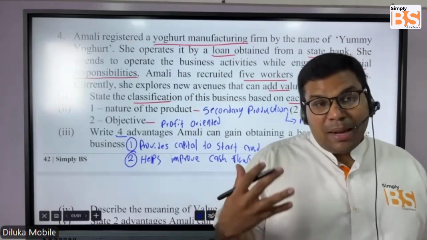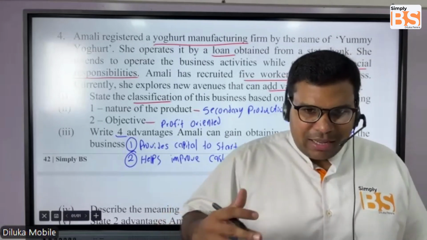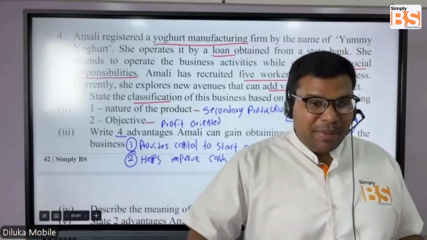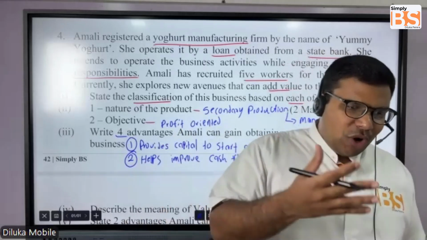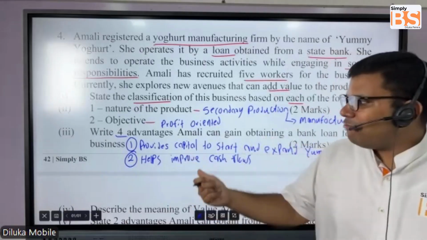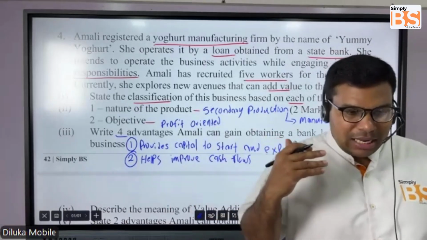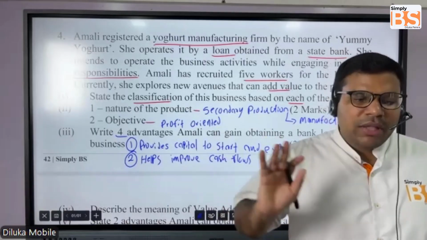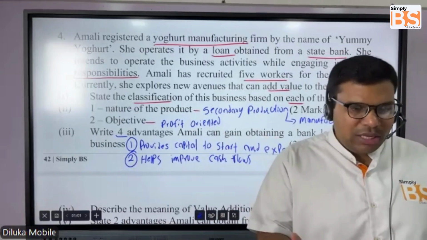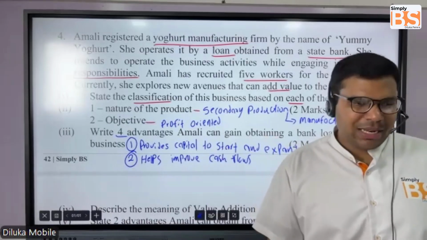So in that case, there might be certain times where Amali cannot run the business smoothly. If the sales are not coming in, the money is also not coming into the business. During those turbulent times, if you have funds through these loans, it will help Amali to smooth the operations, because you have enough cash through the loan.